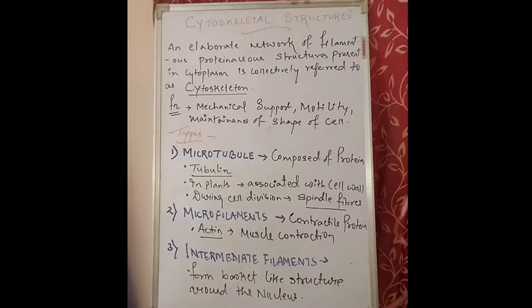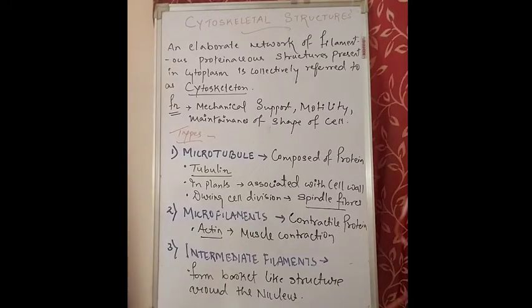Just remember that during cell division the spindle fibers are formed from the tubulin proteins. It also helps in formation of cilia and flagella. They give shape and rigidity to the cell. Then it also helps in intracellular transport of nutrients, that means the movement of nutrients and some other ions.